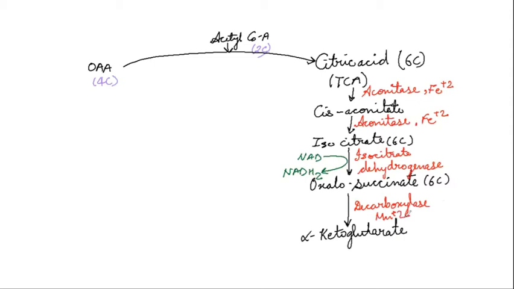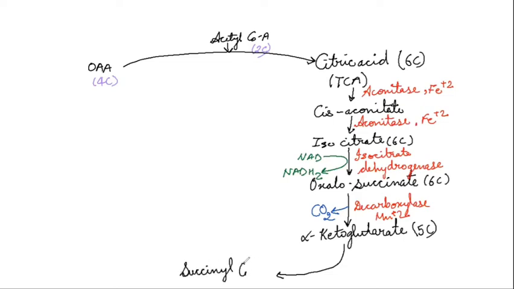Now, here decarboxylation is taking place, means what is being produced over here? Yes, CO2 is released over here. Okay, so now if one CO2 molecule is released from one 6-carbon molecule, then how many carbon molecules do we get? We get a 5-carbon molecule, that is alpha ketoglutarate. This alpha ketoglutarate is now going to get converted into succinyl coenzyme A.